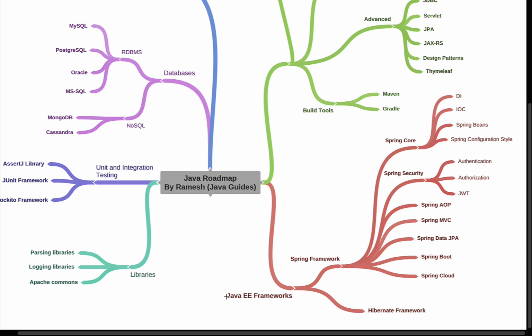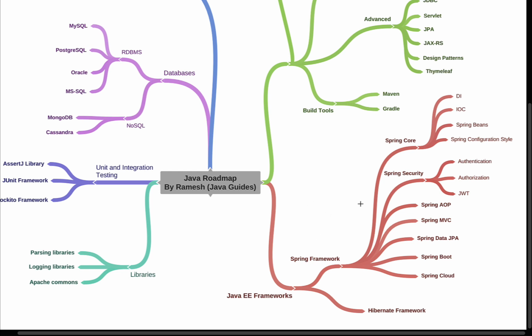Next comes Java EE frameworks. In Java we have the Spring framework and the Hibernate framework. These are the two very popular Java EE frameworks. First, let's take a look at the Spring framework ecosystem. The Spring framework provides a lot of modules, and we use Spring modules based on the requirement.